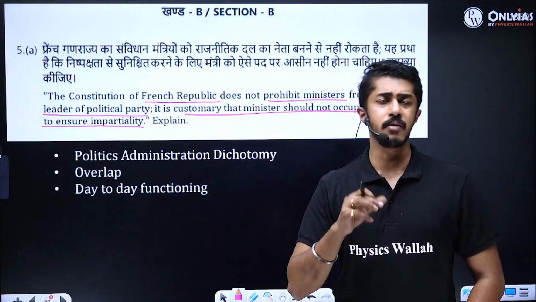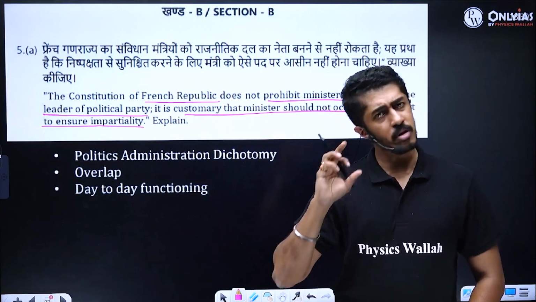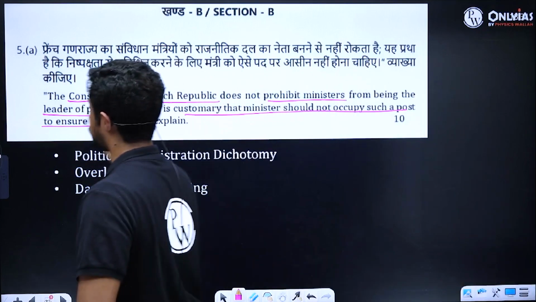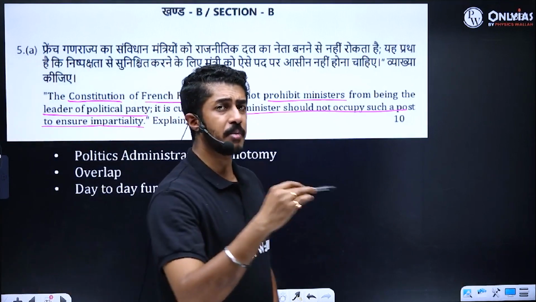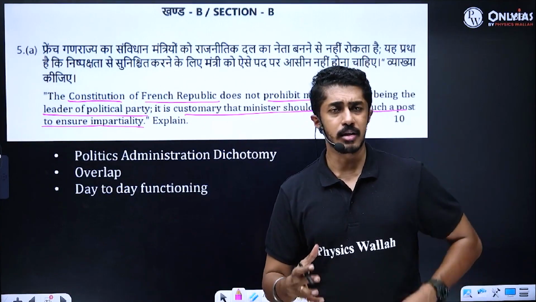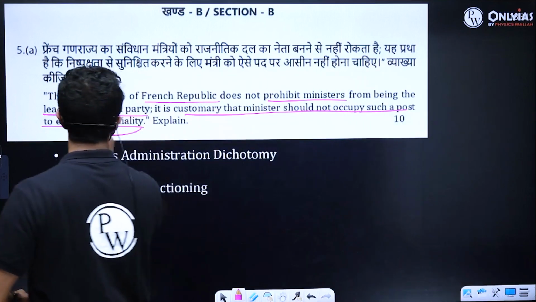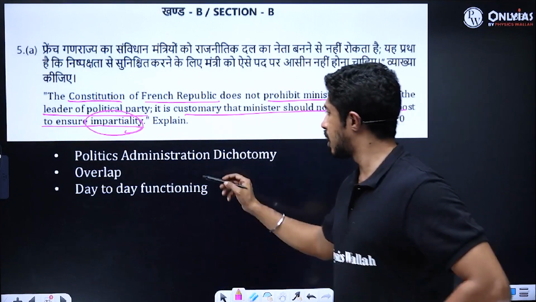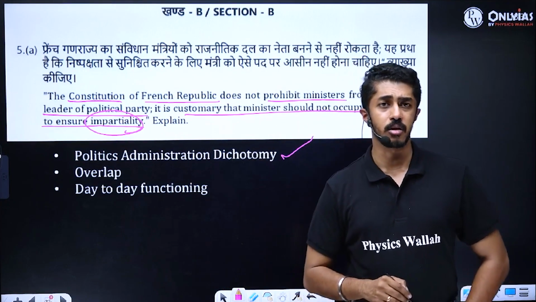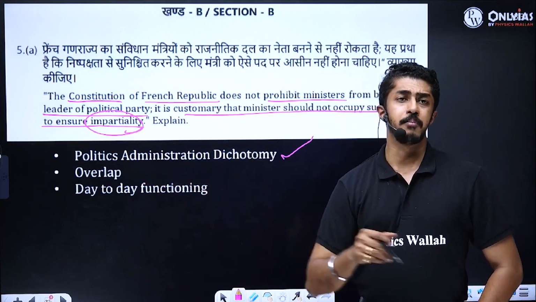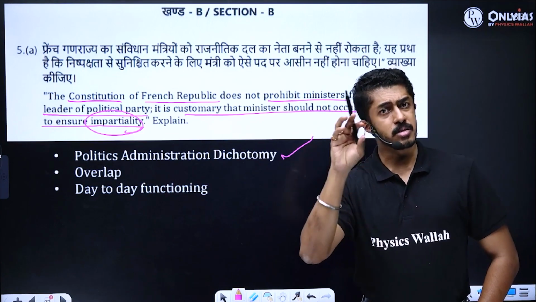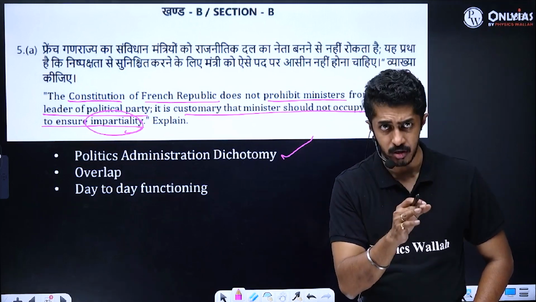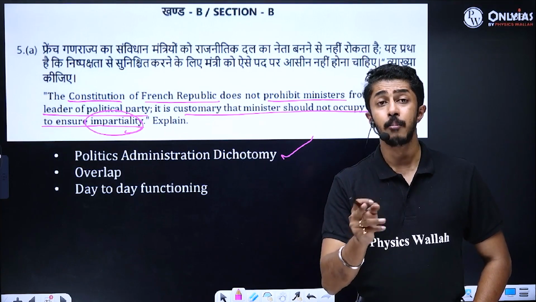But here in paper 1, when it comes, a little bit of constitution we'll have to write. There is no doubt about it, because obviously the word itself is the Constitution of the French Republic. So what is the background behind that? Why was it done? The ultimate purpose is what? Impartiality, or to bring in what? Neutrality. That means we are talking about the politics-administration dichotomy. The overlap part. Overlap can happen in certain things, but in most of the other things, it is better that politics does not interfere with administration, because administration should not become politically motivated.